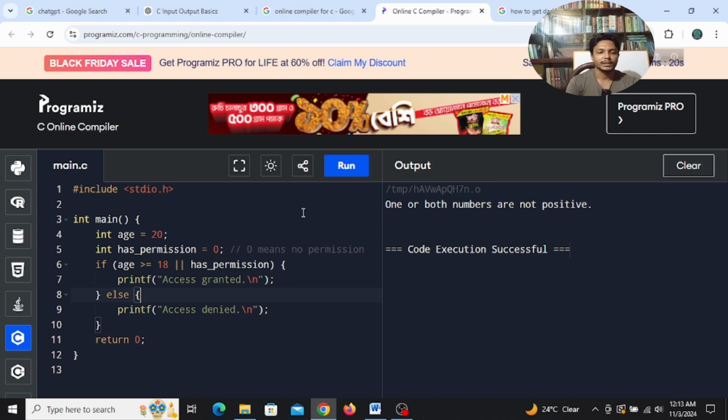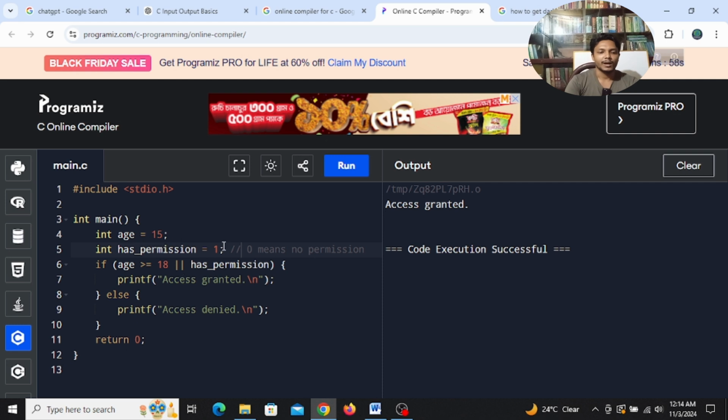So let's see. In this case we have 20, which is greater than 18, so our access is granted, right? Let's say we give 15 here, and we make has permission 1. That means we have permission, right? So in this case access granted, you see, guys.